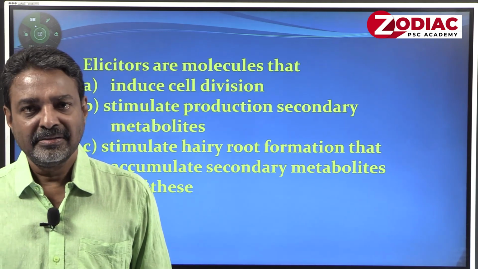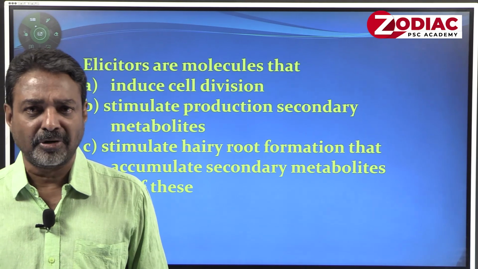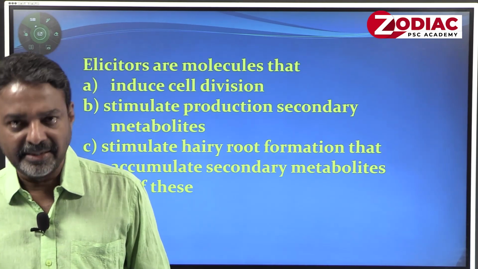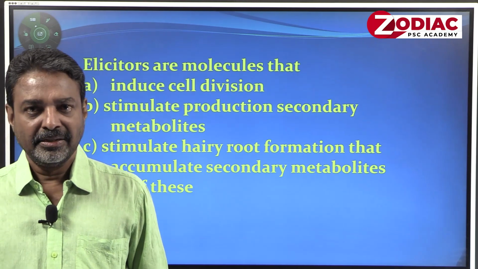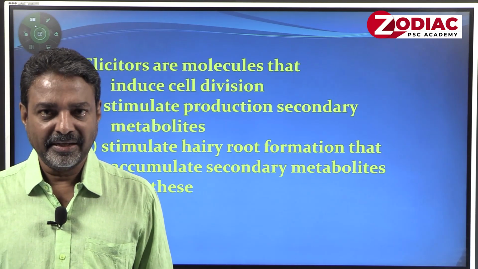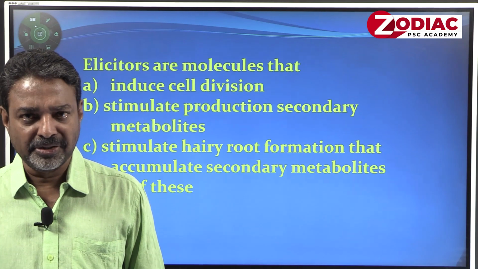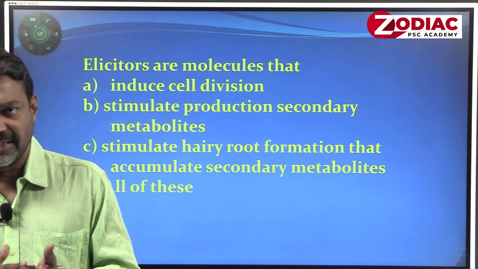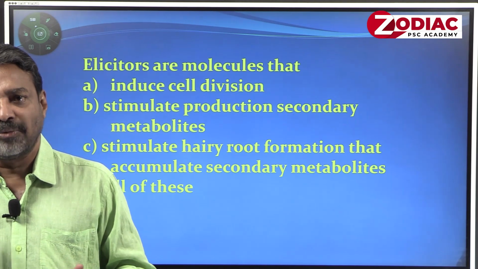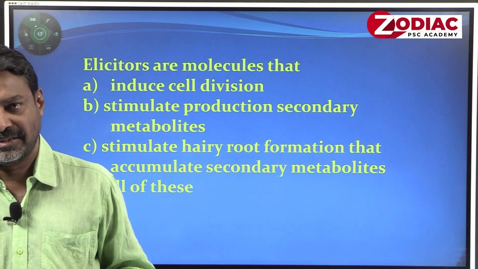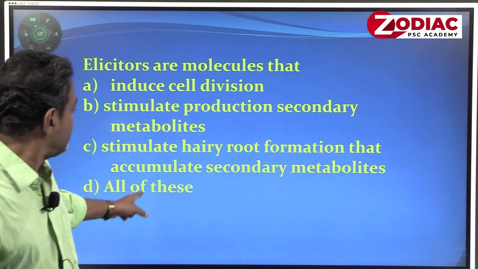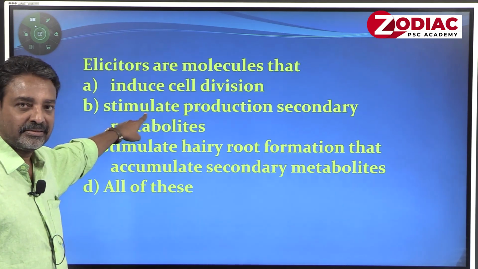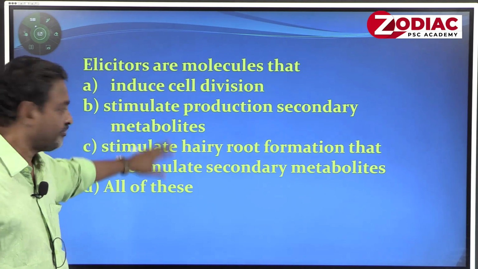Some universally important metabolites can be produced by eliciting the culture media using a chemical. Physical elicitors are there, chemical elicitors are there, biological elicitors are there. Out of that, one can trigger your metabolites. The answer is that it is meant for stimulating secondary metabolites. That is the correct answer, option B.